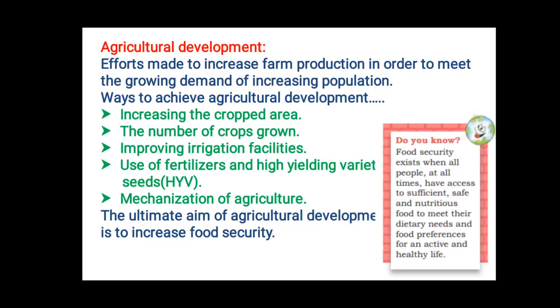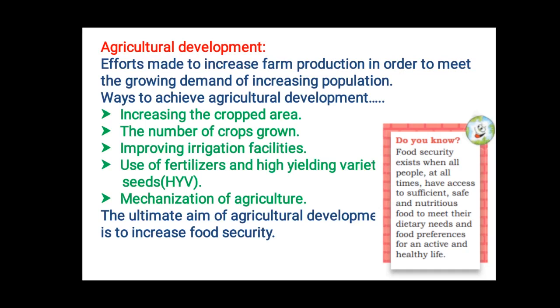Agriculture development. What is agriculture development, children? Why do we need to develop agriculture? Actually, this is nothing but the efforts to increase the farm production. Why? In order to meet the growing demands of increasing population. As you all know, the world population is increasing day by day. So to meet their needs, children, we need to increase our farm production. For that we need to make some efforts. That is called agricultural development.